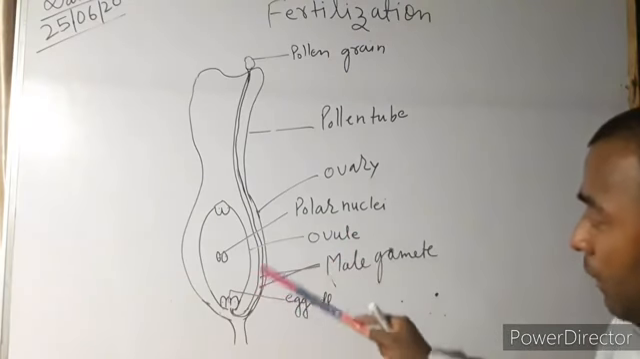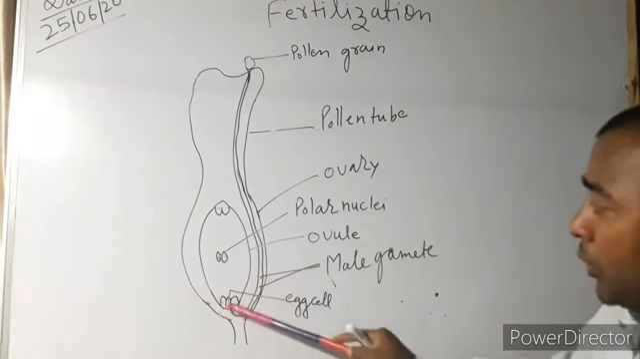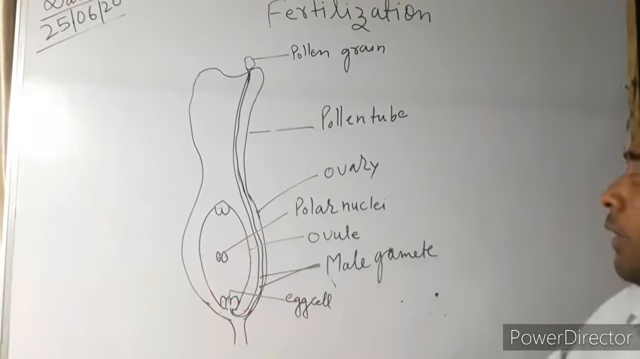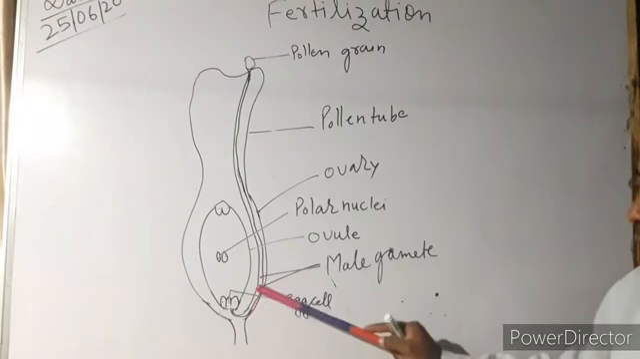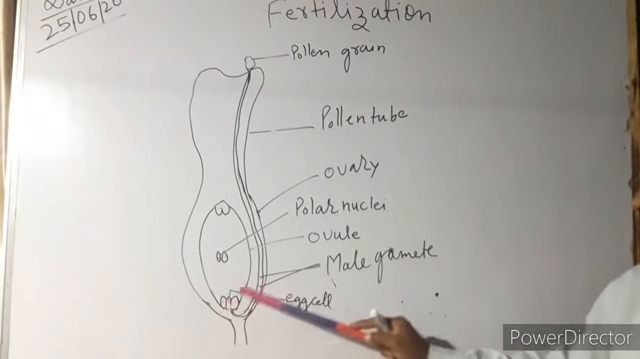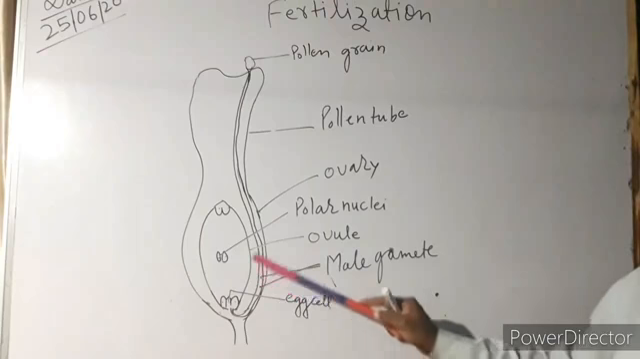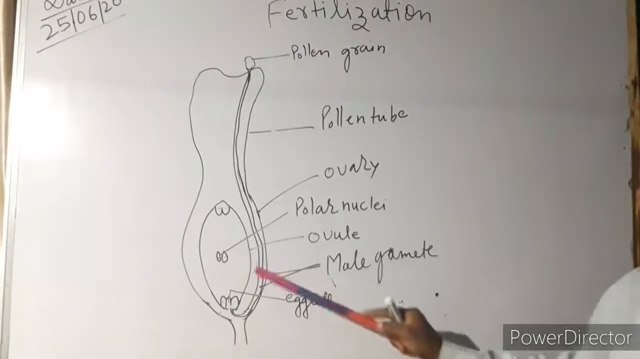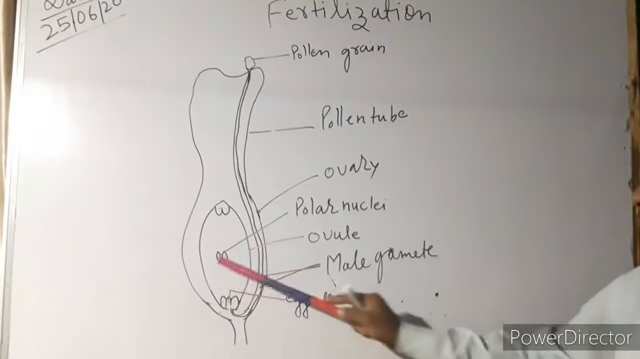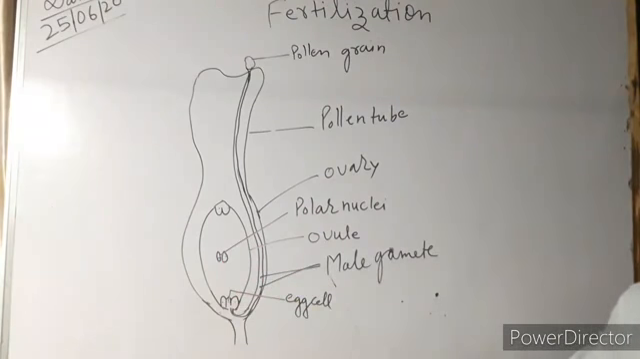There are two male gametes. One male gamete fuses with the egg cell, and the second male gamete fuses with the polar nuclei. That is known as double fertilization, triple fusion. Why do we call it double fertilization, triple fusion? Because there are two male gametes. First of all, one male gamete fuses with the egg cell, and the second male gamete fuses with the two polar nuclei. That means one plus two, three. That means double fertilization and triple fusion. That is known as double fertilization.